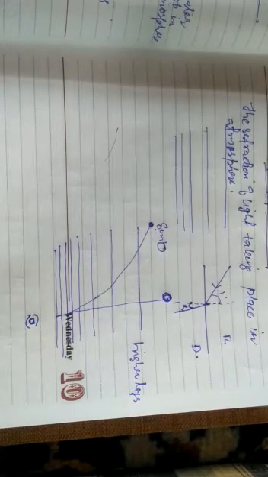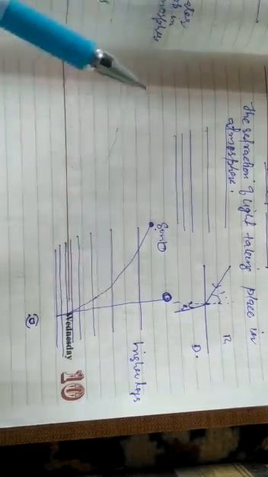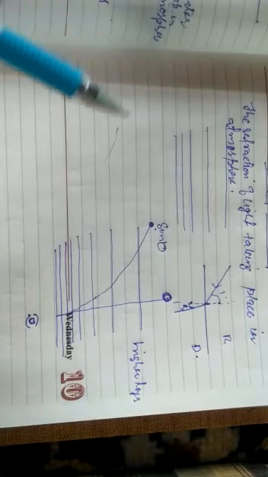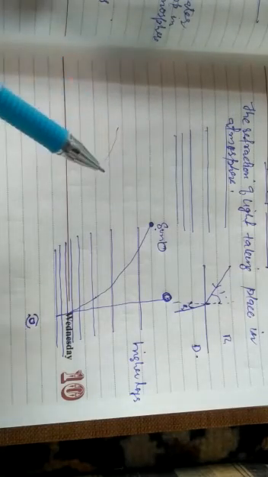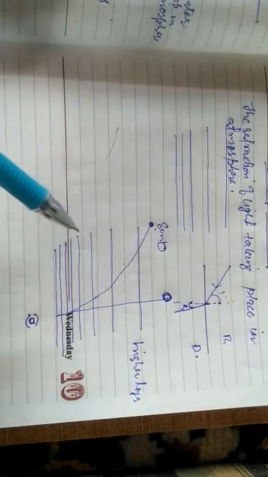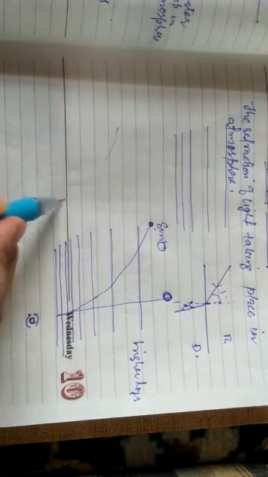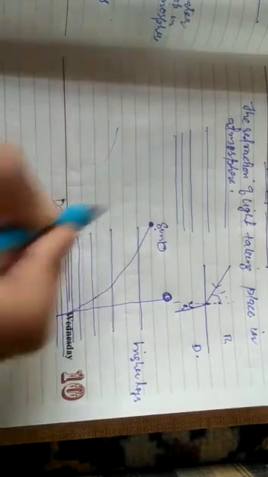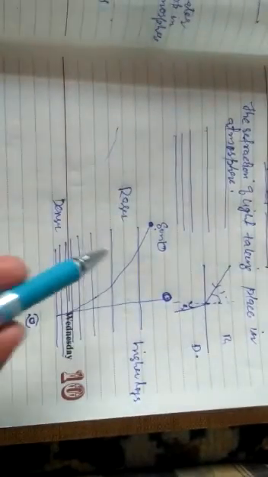So what is atmospheric refraction? Atmospheric refraction is the refraction that takes place because of the atmosphere. How does it take place? We are aware that the air in the atmosphere does not have uniform density. The higher layers have a small amount of density as compared to the layers which are very close to the ground. So these are denser layers, and these are rarer. So the ray of light is going to go from rarer to denser.